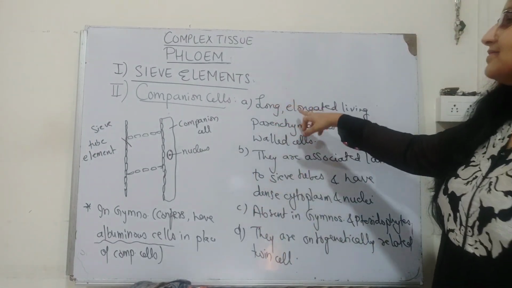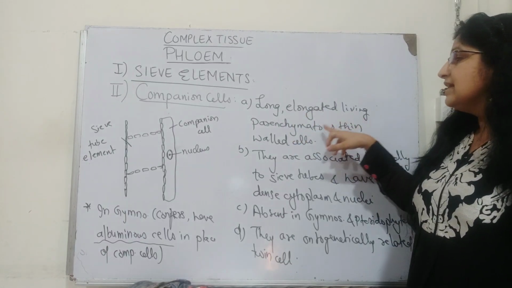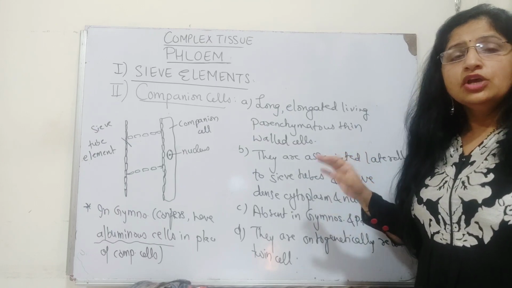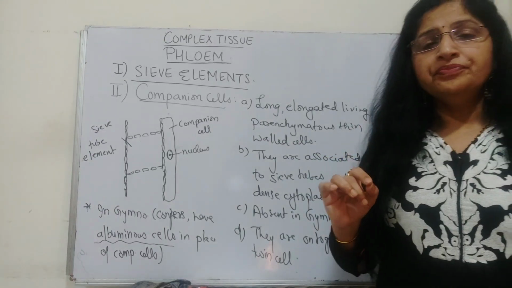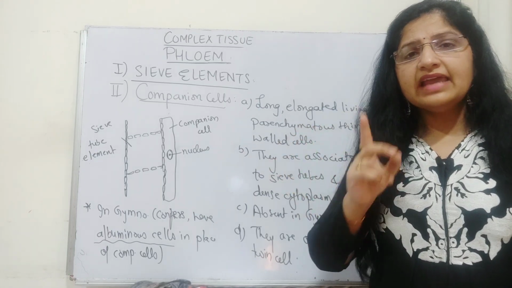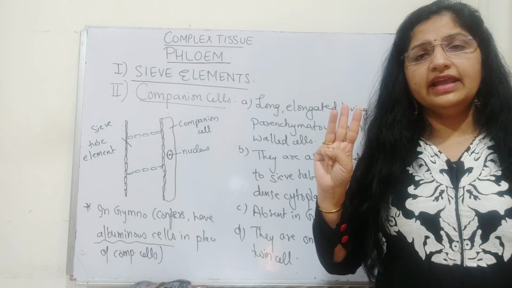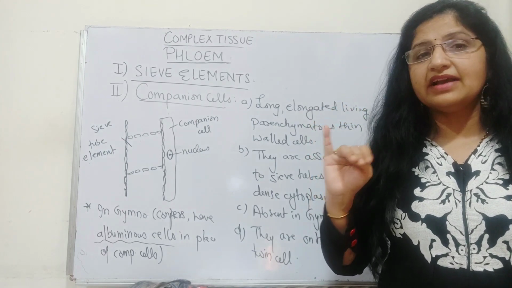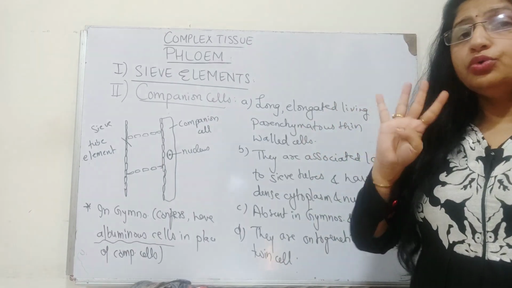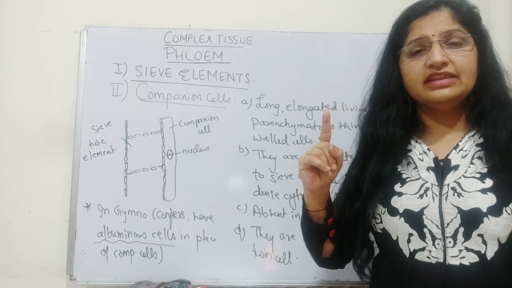So what are the characteristics of companion cells? These are also long, elongated, living parenchymatous cells which are thin-walled. Let me remind you one thing. Unlike xylem, phloem is completely a living tissue. Xylem was dead. Why? Because out of 4 elements, 3 were dead and only one, xylem parenchyma, was a live tissue. But in phloem, out of 4 components, 3 are live and 1 is dead. Which are these 3?